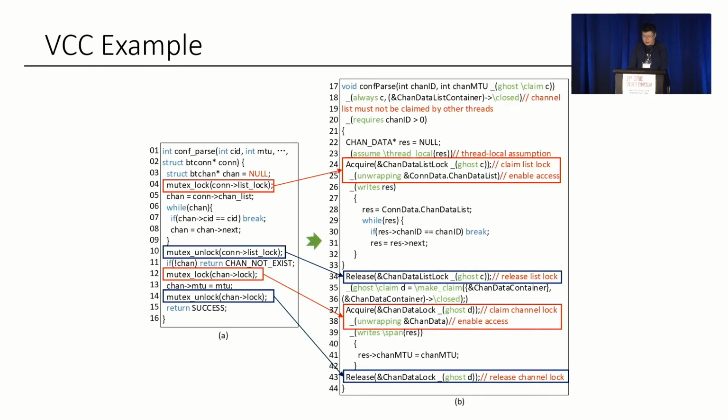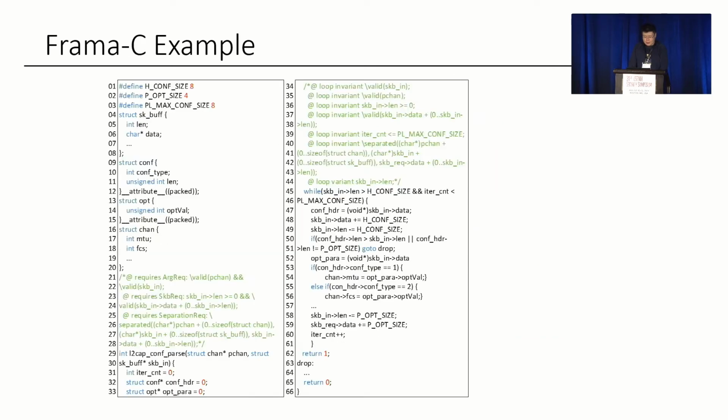This is an example of a VCC specification. It translates the mutex operations to a data container, which is locked by a data lock. Whenever a shared object is accessed, the lock must be claimed, and the object must be unwrapped. The ghost keyword here refers to concurrency-related auxiliary objects in this proof.